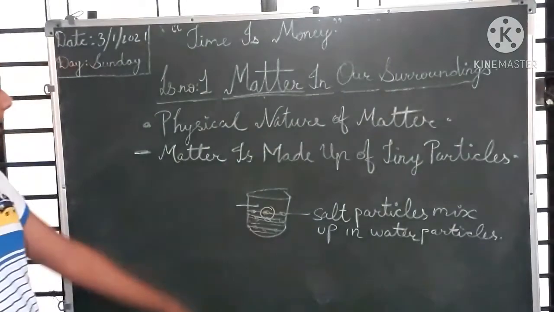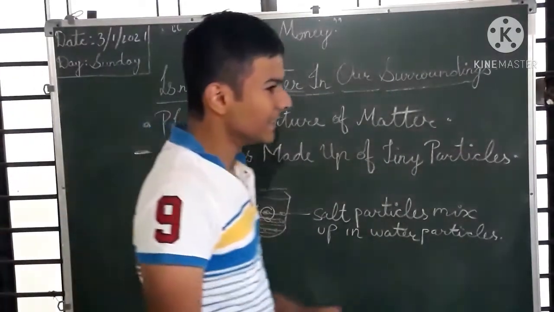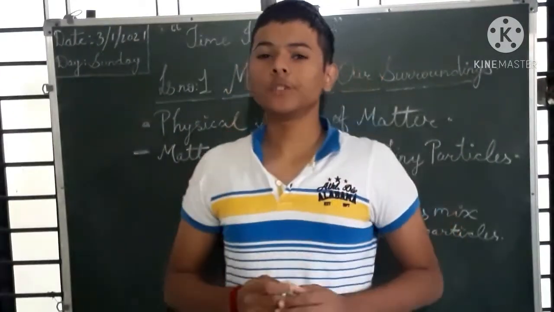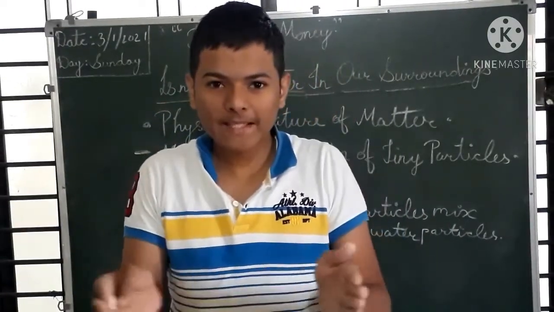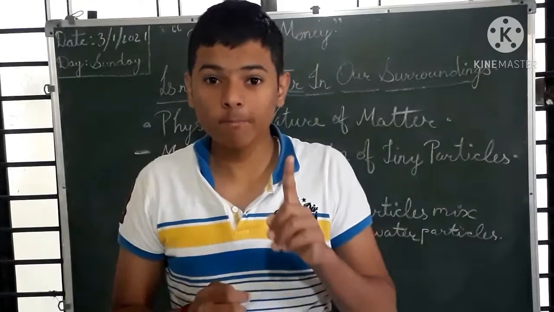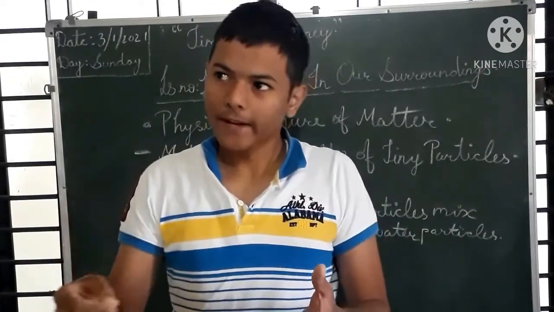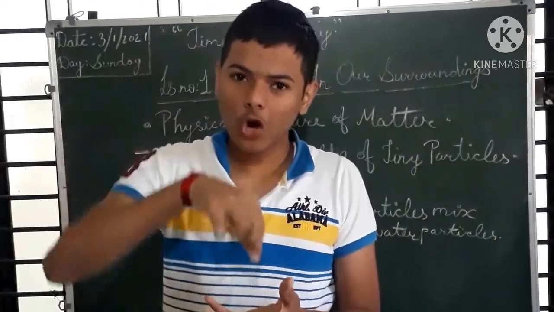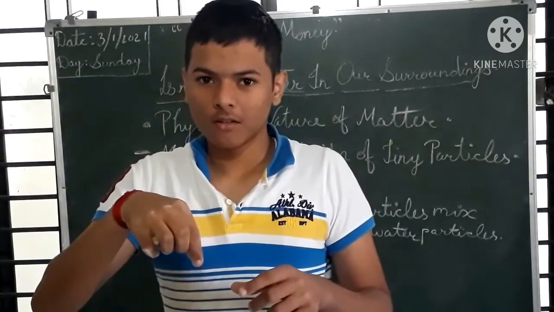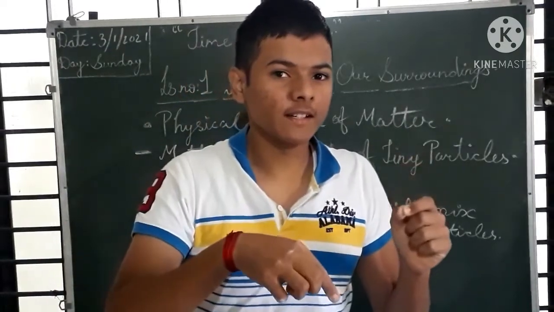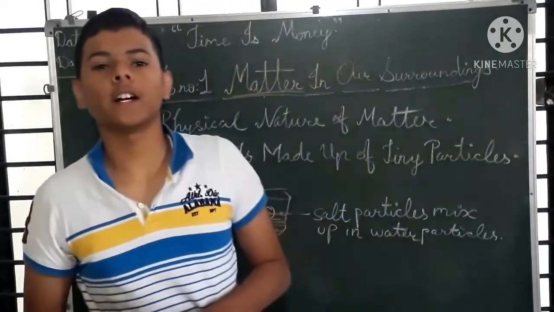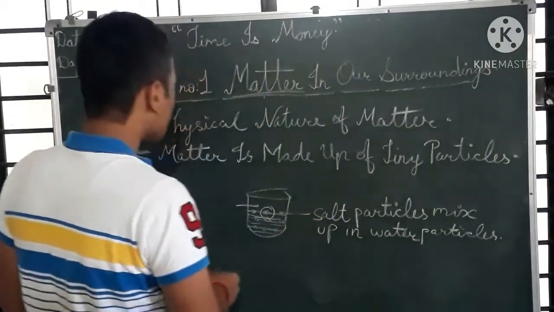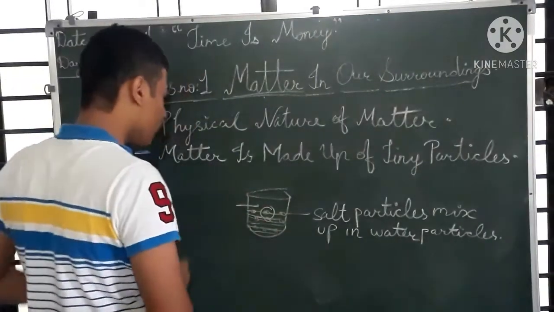Okay. So can you say that matter has space between its particles? Yes, matter has spaces, so that if I add salt in water, the water level does not increase. So we can conclude that matter is made up of particles, through which salt can adjust in the water.